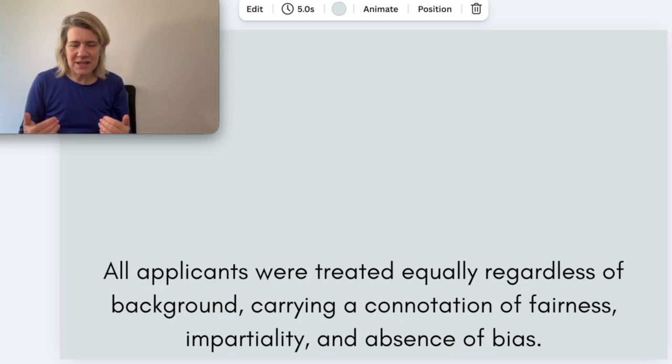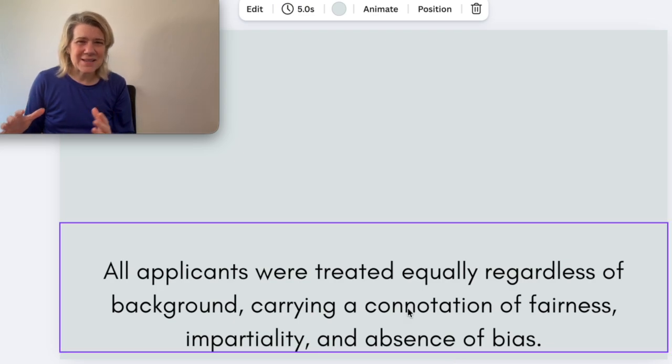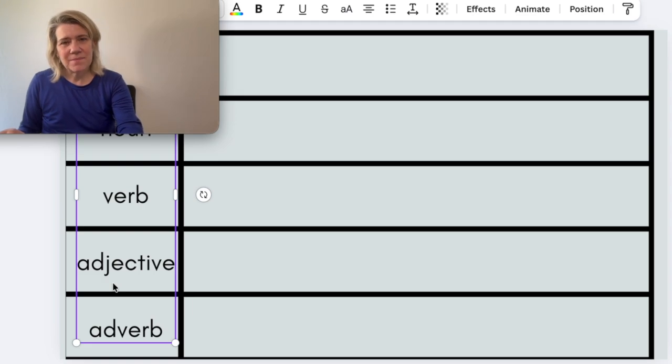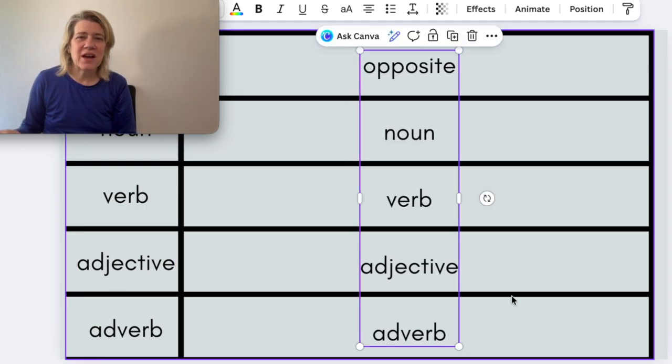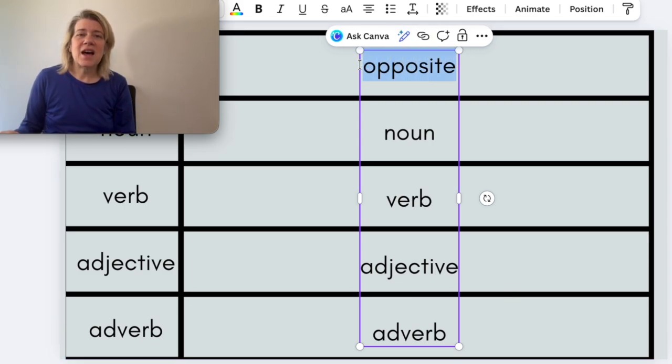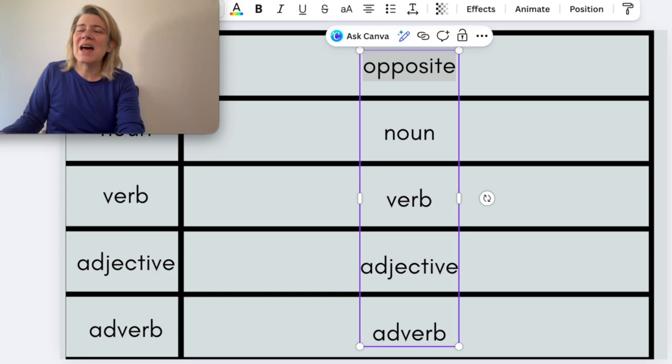The person who comes in having been born into a better background, for example, someone who maybe looks like me in the United States, I have some advantages that others don't. So if I'm treated equally with someone else, then really I'm treated better than they are. That is when we talk about biases. It gets kind of confusing for sure. And it has to do with our history, because we have a history of not treating people with the equity they deserve. The opposite of equally would be unequally.